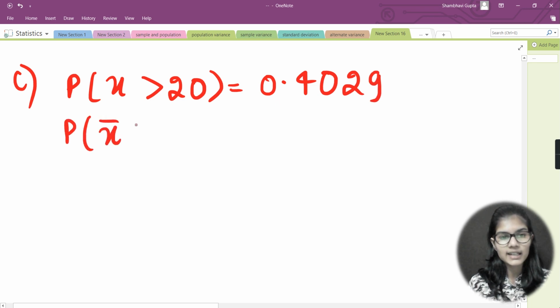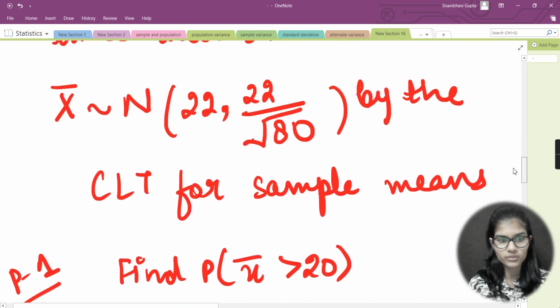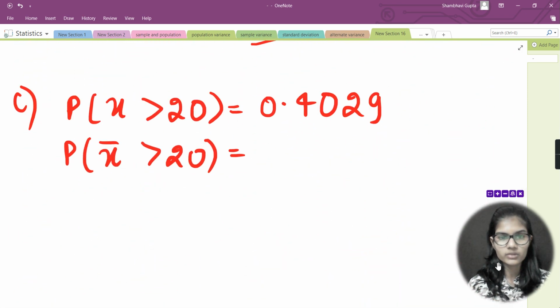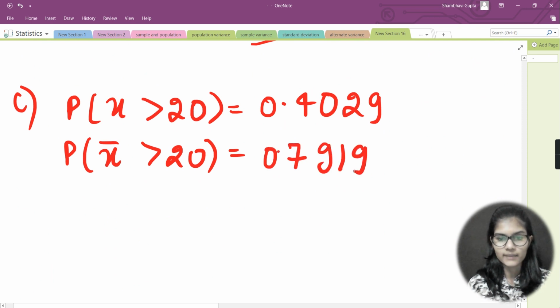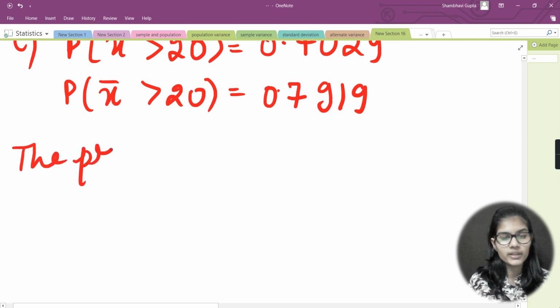And the probability that x bar is greater than 20, we have seen in the previous video. Let me quickly go above and see what the probability was. The probability was 0.7919. So here I would write 0.7919. This was the probability that x bar is greater than 20. Now it is asking me why these probabilities are not equal to each other. So here I would write the probabilities